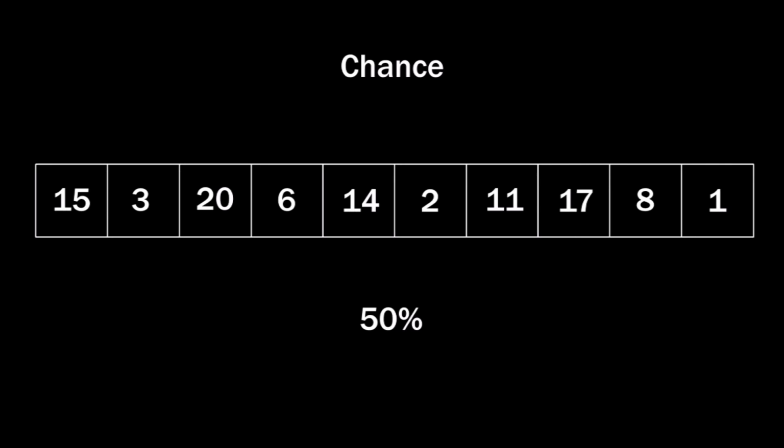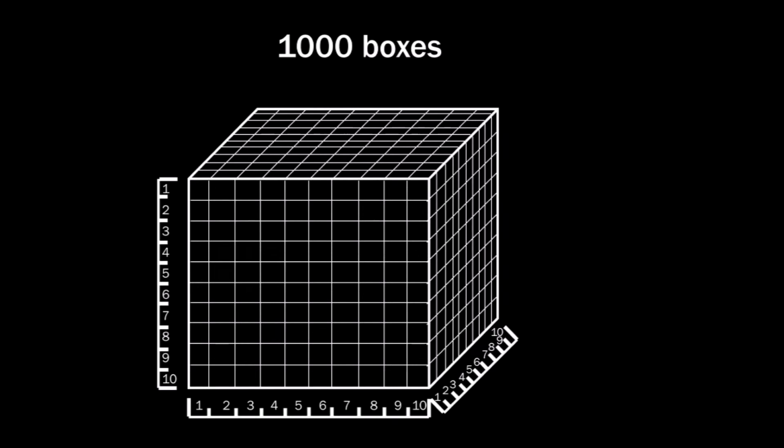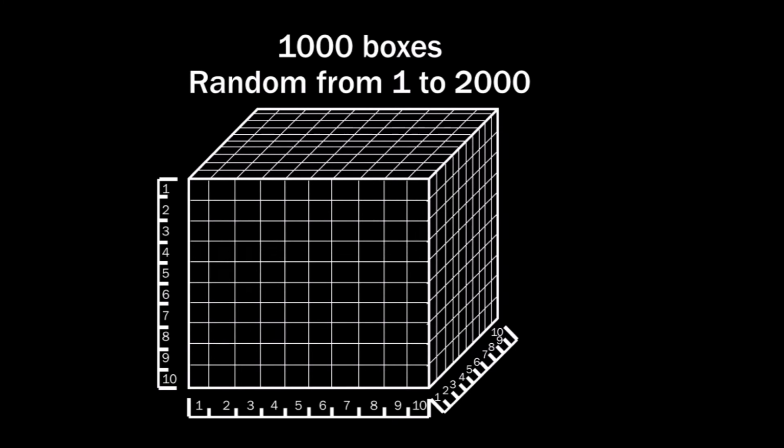This works universally, so we're going 3D. We're going to make 1,000 rooms by dividing a box into 10 by 10 by 10 pieces. And then we're going to let each of them generate a unique random number between 1 and 2,000. The chance that one random number between 1 and 2,000 is somewhere in there is again 50%, because half of the numbers are in there.